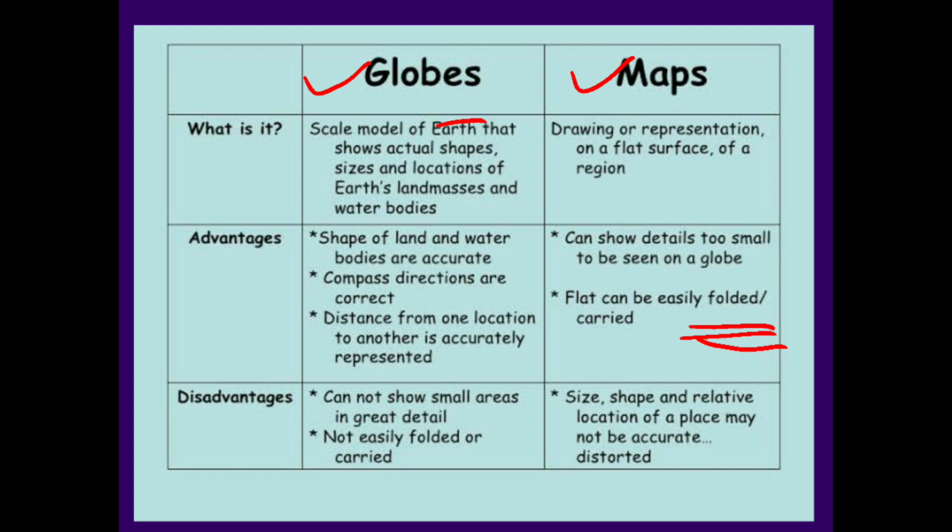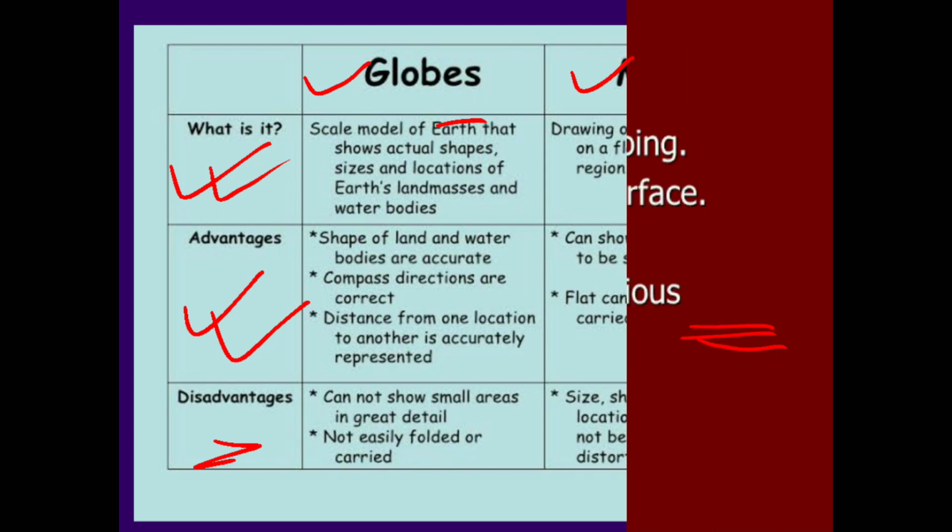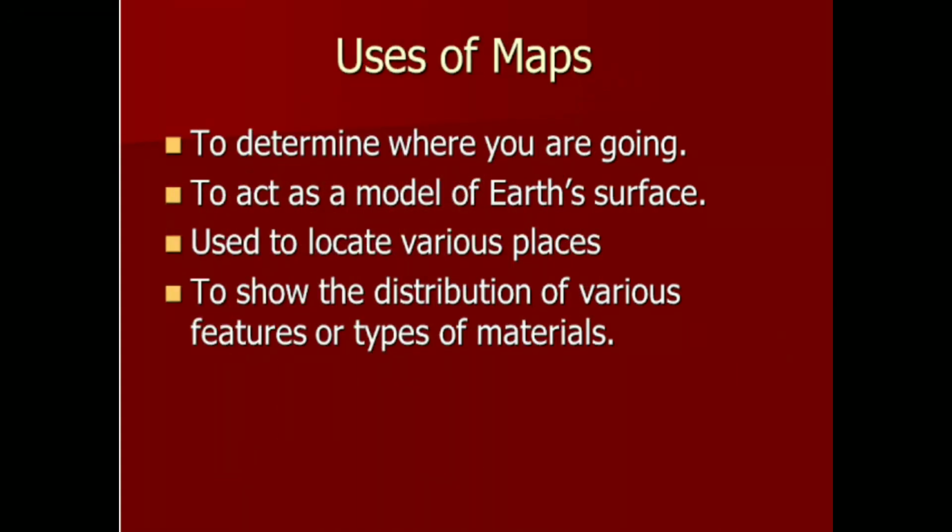So these two points are important: what is a globe, what is a map, the advantage of the globe and the advantage of the map. Disadvantages are not so important, so don't learn them. You can read them, but when it comes to learning, learn what is a globe, what is a map, what are the advantages of a globe, and what are the advantages of a map. Clear?